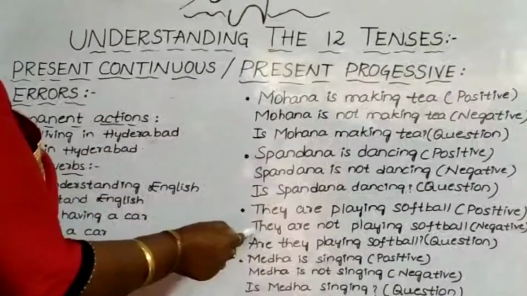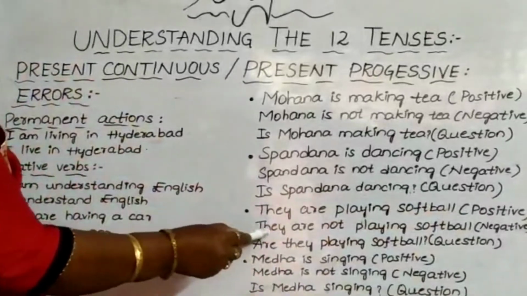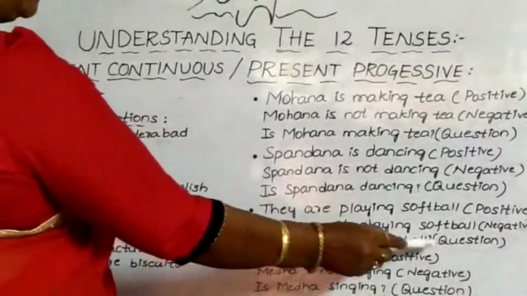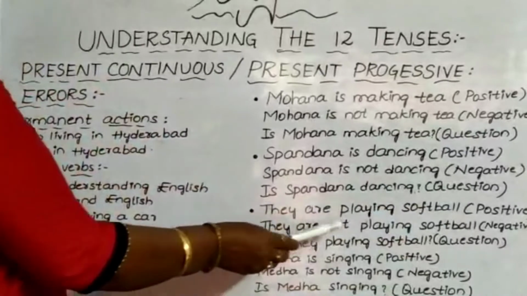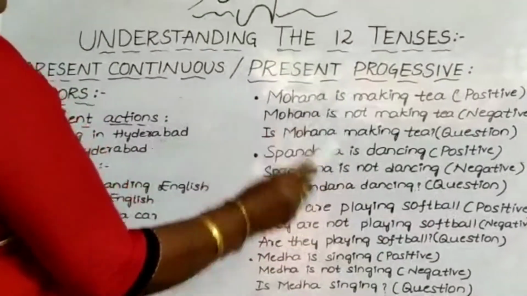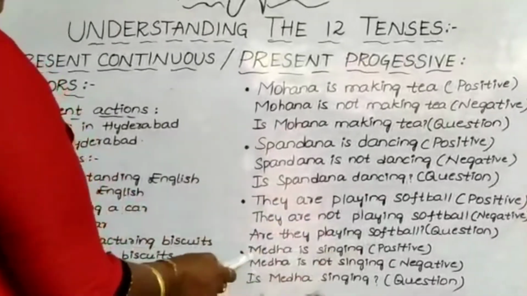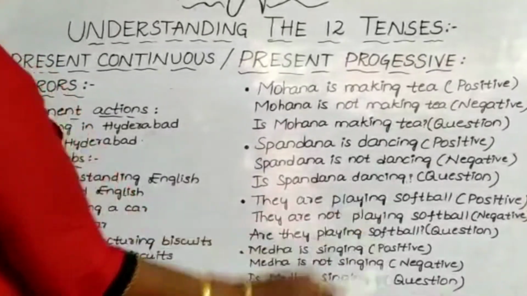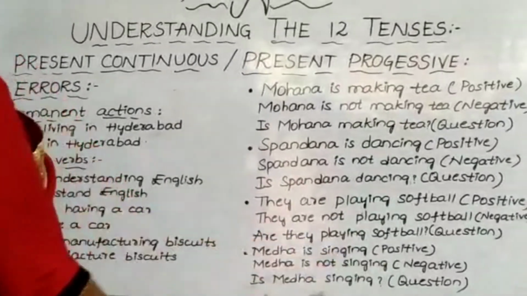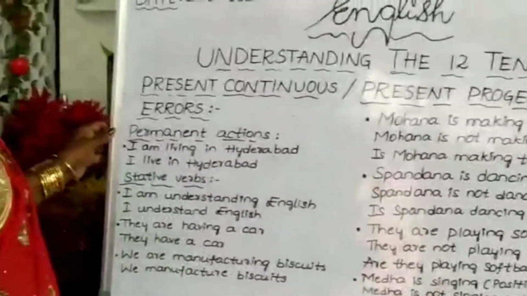Then next example, they are playing softball. Positive sentence. Negative, they are not playing softball. Then, are they playing softball? Question. So while making questions, what do we have to do? We have to take the helping verb and ask or frame the question. Are they playing? Next example, Medha is singing. Positive. Then negative, Medha is not singing. Is Medha singing? Yes, she is. Like that should be the answer.